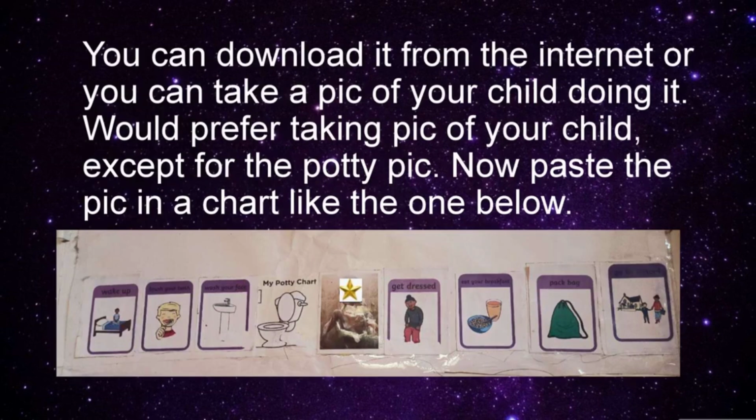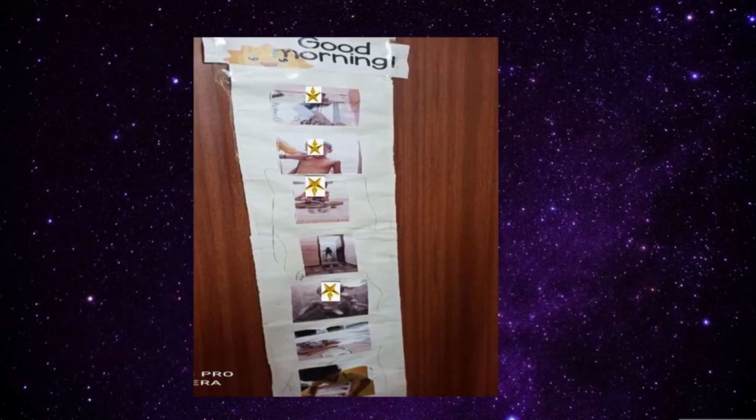You can download the pics from the internet or you can take a pic of your child doing it. I would prefer taking a pic of your child, except for the potty pic. Now paste the pic in the chart like the one below. This is one sample morning schedule with pictures. You can download it from the internet separately, because you have to customize it based on what you are doing for your child. So you cannot take a standard morning schedule from the internet.